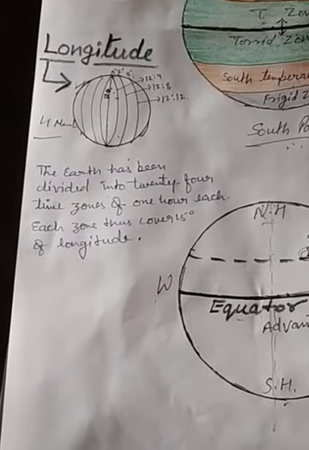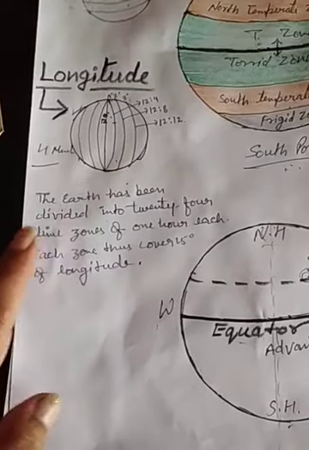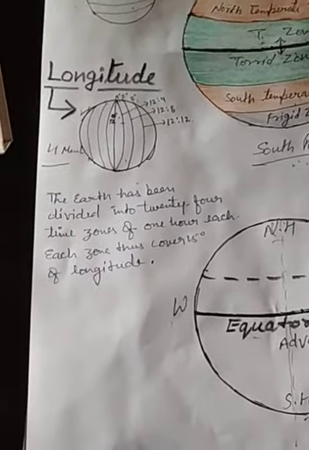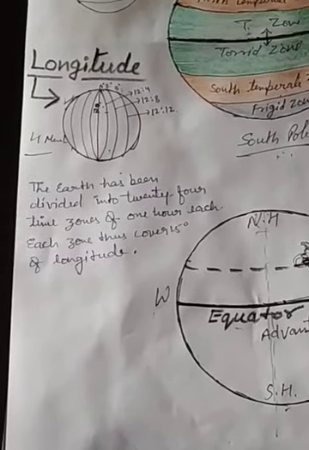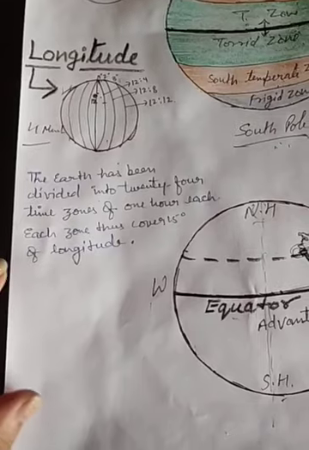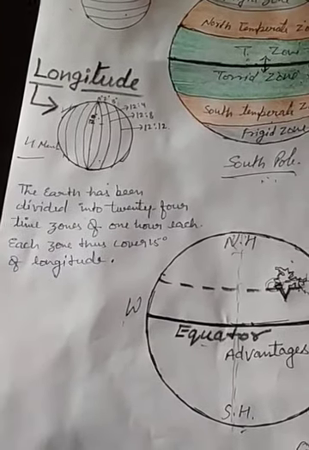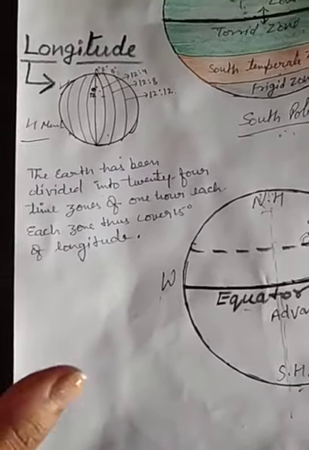On that basis the earth has been divided into 24 time zones of 1 hour each. Each zone thus covers 15 degrees of longitude. So the major thing you have to learn is that there is a time difference of 4 minutes on each longitude.